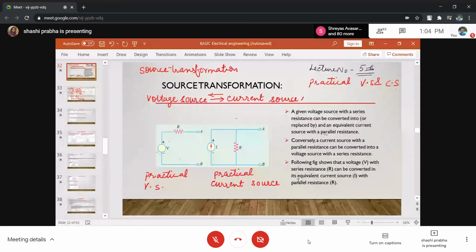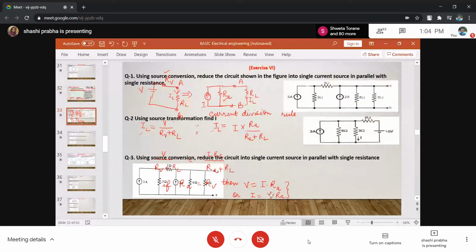ठीक है, अभी इस पर ही आएगा because this has come. So V is equal to IRA and I is equal to V upon RA. That means if you want to convert this voltage source, तो इसका ये करंट कितनी होगी? What about this current? This current is equal to V upon RV. And what about this resistance?